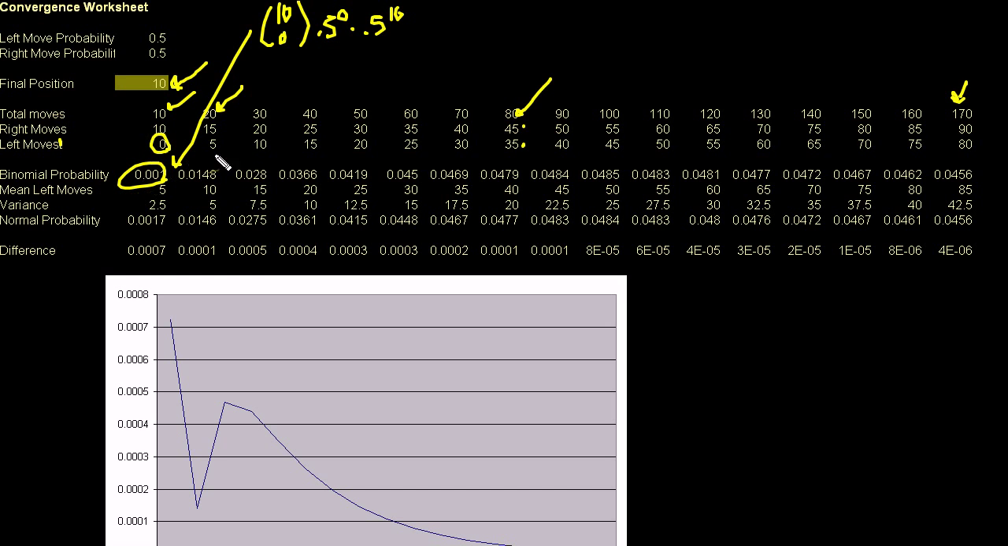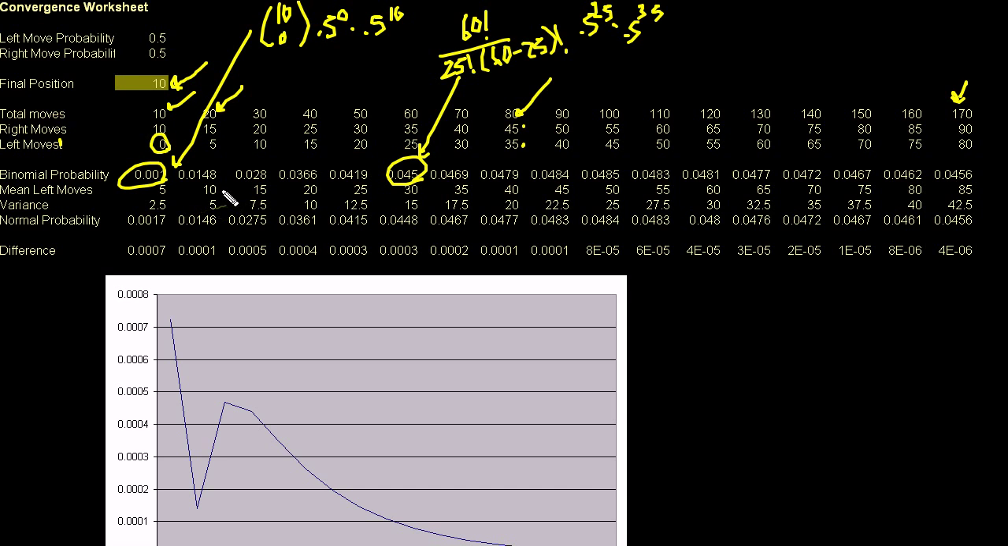If I go to, let's say, this one right here, actually, let me write out how it is calculated because I think it's interesting. I have a total of 60 moves. So it's 60 factorial over, I have to have 25 left moves, so 25 factorial times (60 minus 25) factorial, times the probability of a left move, and I have 25 of them, times the probability of a right move, and I have 35 of those. That's just what the binomial probability distribution will tell us.